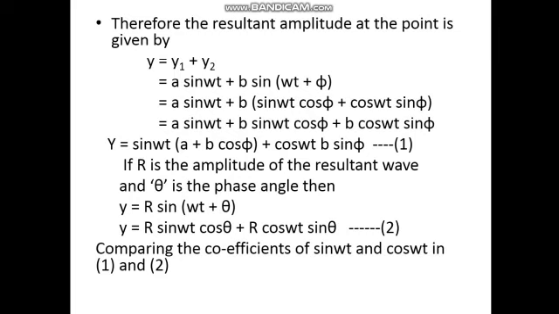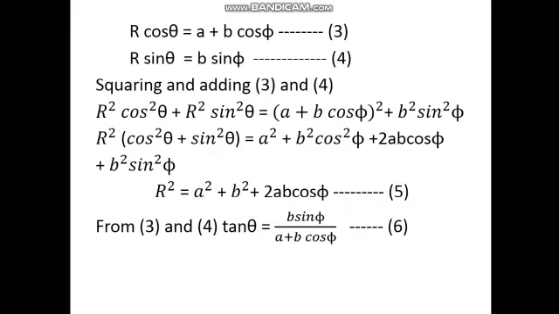If r is the amplitude of the resultant wave and theta is the phase angle, then the resultant displacement y is equal to r sin (omega t plus theta), that is y is equal to r sin omega t cos theta plus r cos omega t sin theta. From these two equations, that is equations 1 and 2, we can write r cos theta is equal to a plus b cos phi and r sin theta is equal to b sin phi.